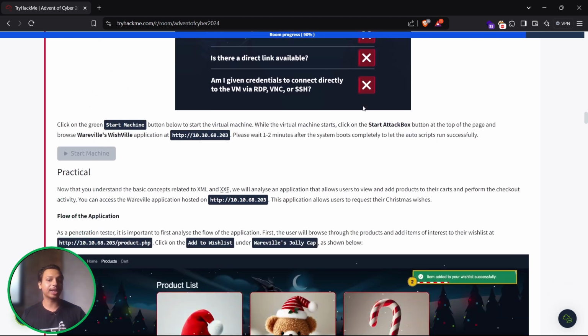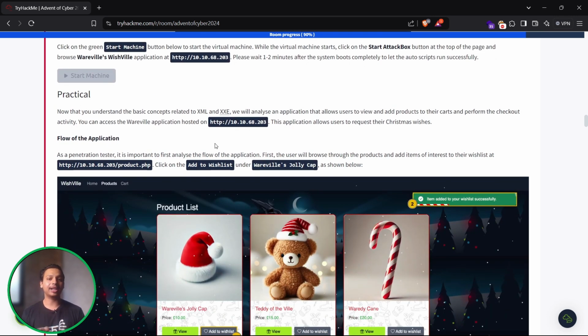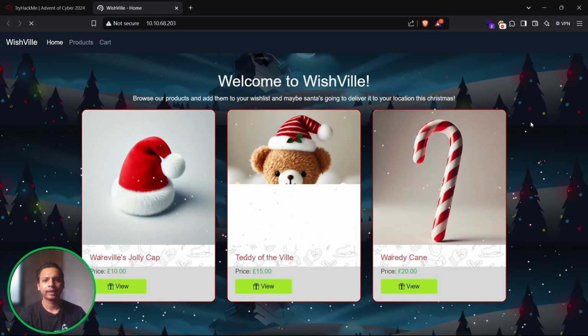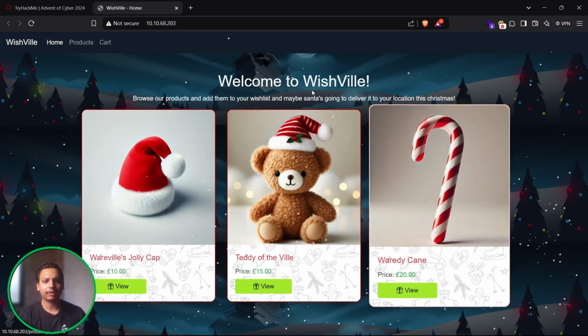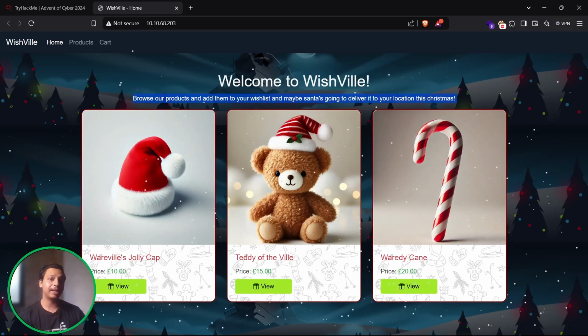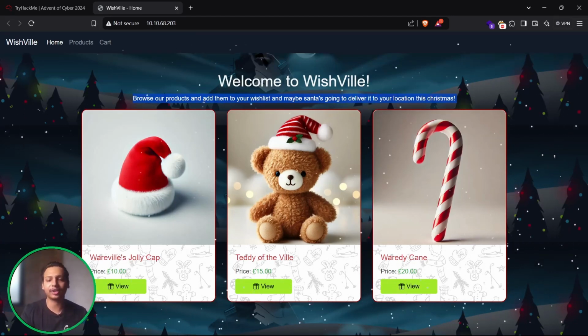So let's just start with today's practical. Now that we have understood the basic concepts related to XML and XXE, we will analyze the application that allows users to view and add products to their carts and perform the checkout activity. You can access the vulnerable application hosted on this particular website. So let's just look into this particular website. Cool, it's like a shopping cart website. Welcome to the site. Browse our products and add them to our wish list, and maybe Santa is going to deliver it to your location for Christmas.